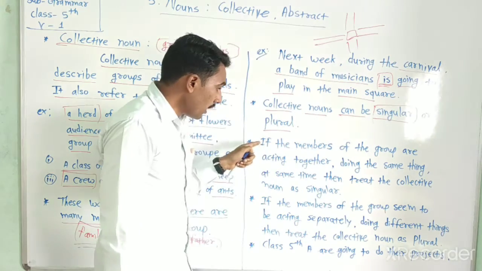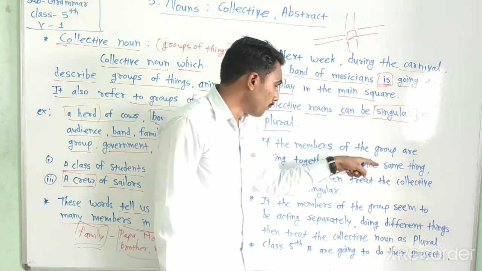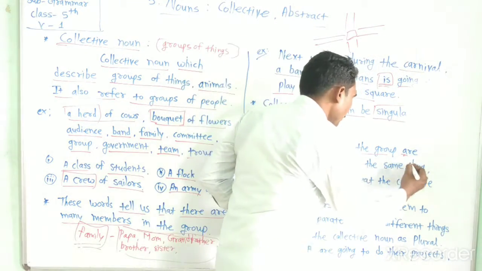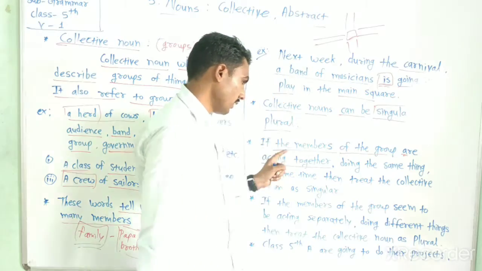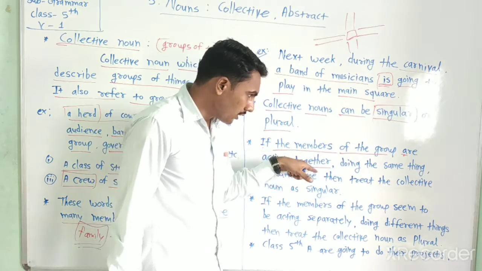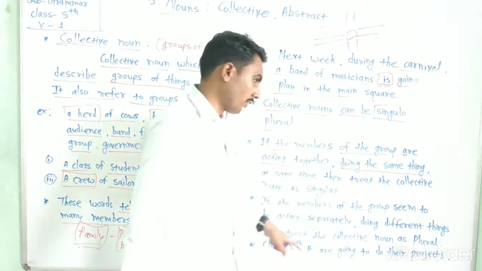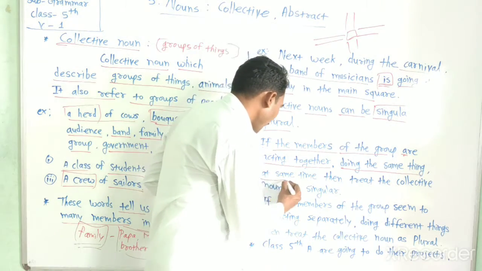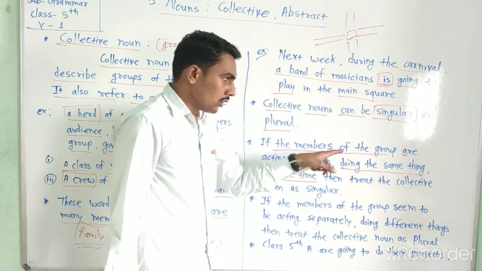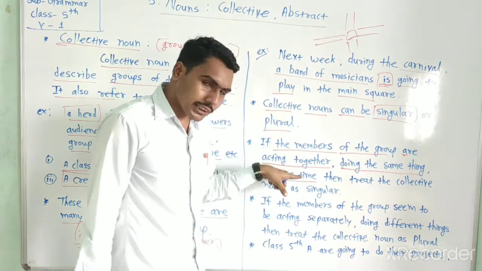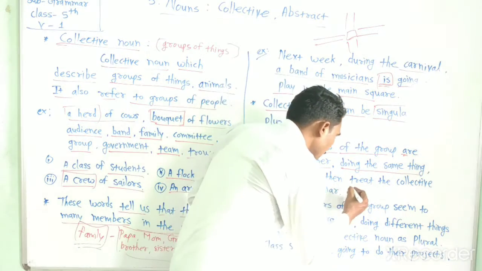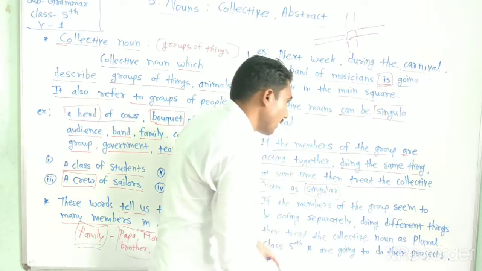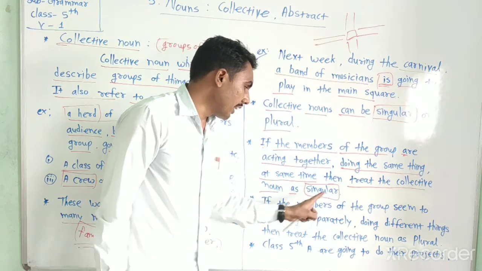If the members of the group are acting together, doing the same thing at the same time, then treat the collective noun as singular.